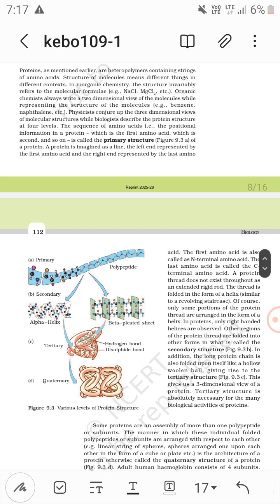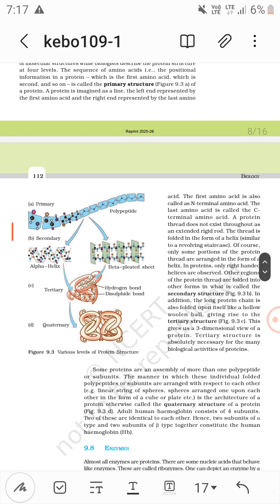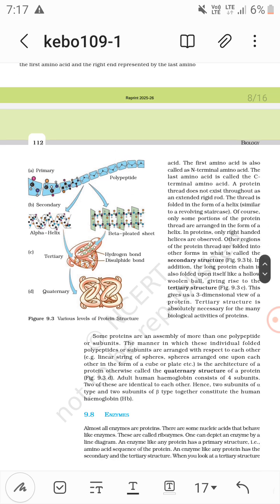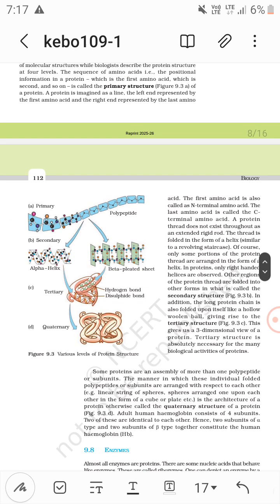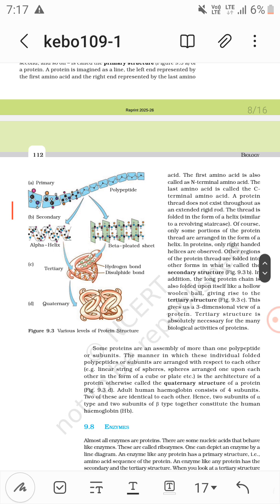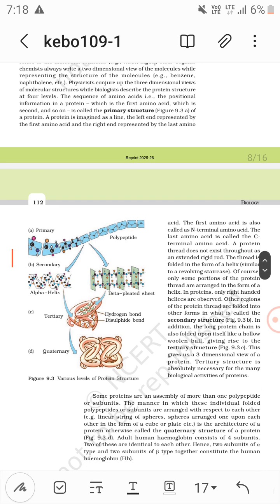Now proteins have primary, secondary, tertiary, and quaternary structures. Quaternary example: hemoglobin has two types of subunits, 2 alpha and 2 beta. Architecture tells quaternary and tertiary structure. Tertiary structure is like a woolen ball, and has active sites. They have hydrogen bonds, disulfide bonds, and van der Waals forces also present. Secondary structure has alpha helix and beta pleated sheet.